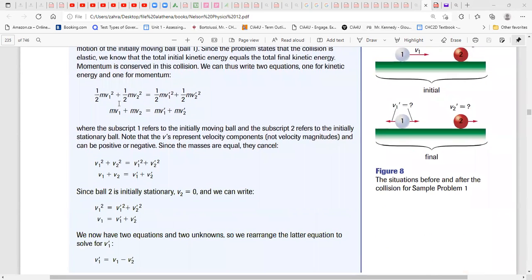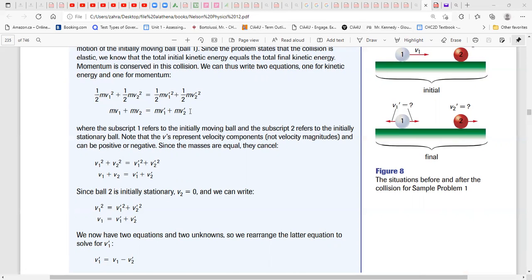So we can establish the conservation of energy and momentum. Knowing the masses are the same, I can divide each term by m, so m will go away. The same thing for this one, we can divide each term by m. Also, I can multiply every term by 2, so the 1 over 2m from each term cancels, and we have that.